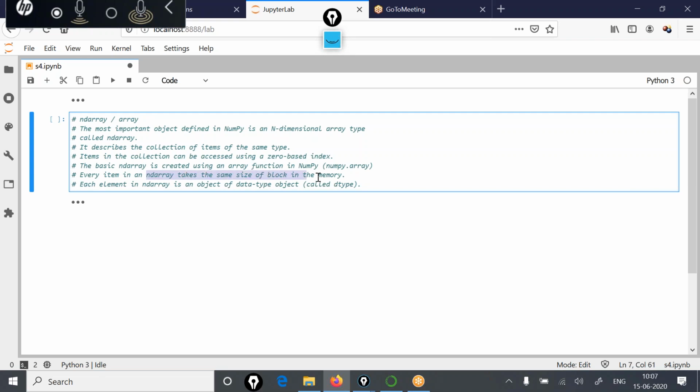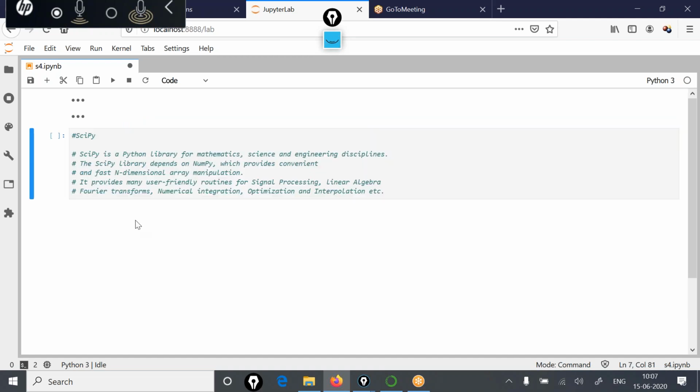This is another characteristic of ND array. And each element in an ND array is an object of data type object. When we were discussing object-oriented programming, I told you that the root level class in Python is object. Ultimately, each and everything is going to be an object of type object.